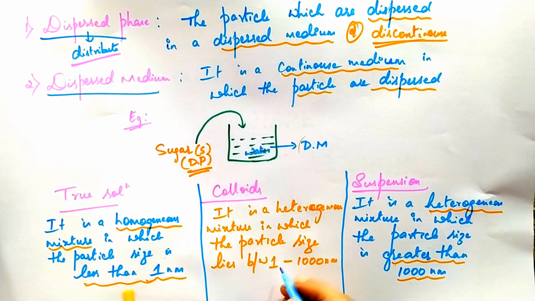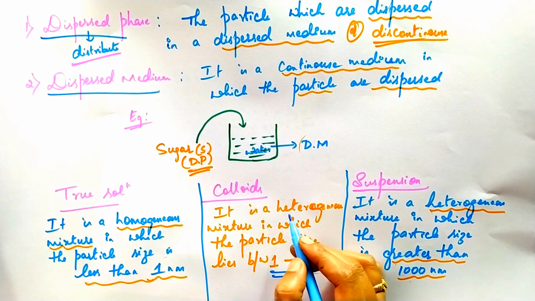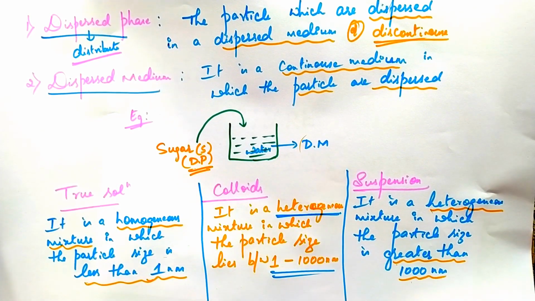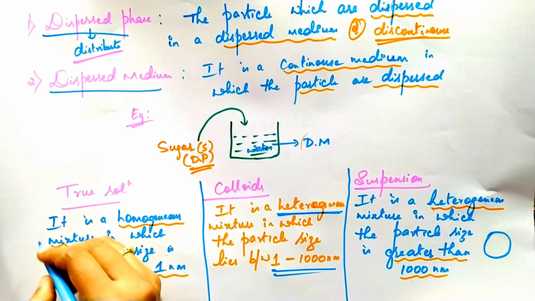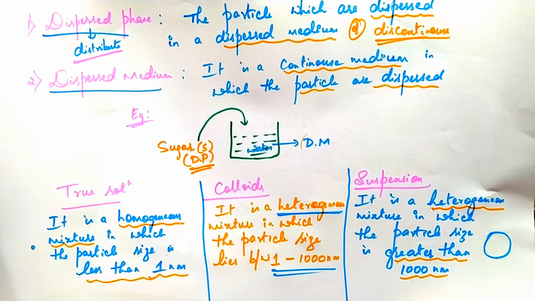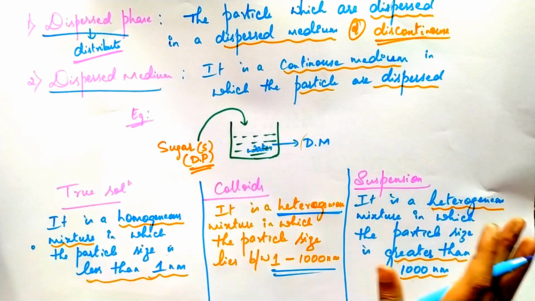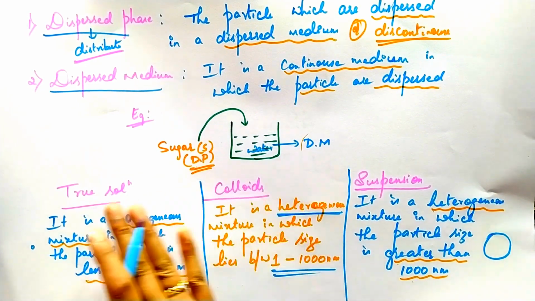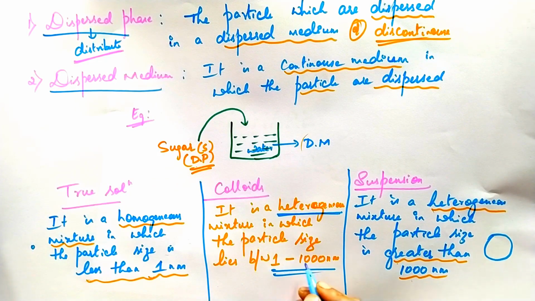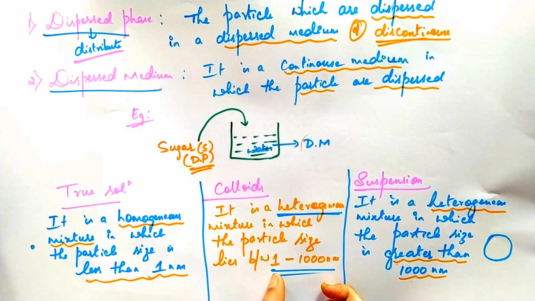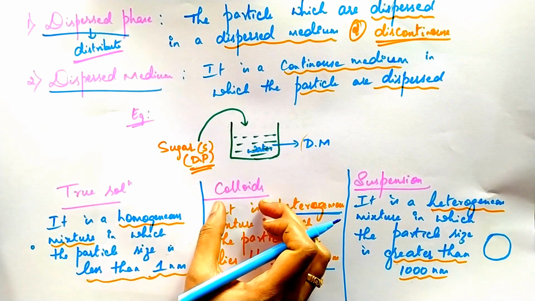Important. Here, the particle size lies between the true solution and the suspension. In suspension, the particle sizes are very big, and in the true solution, the particle size is very small. Here, the colloid particles lie between them, from 1 nanometer to 1000 nanometer, and are called colloid particles.